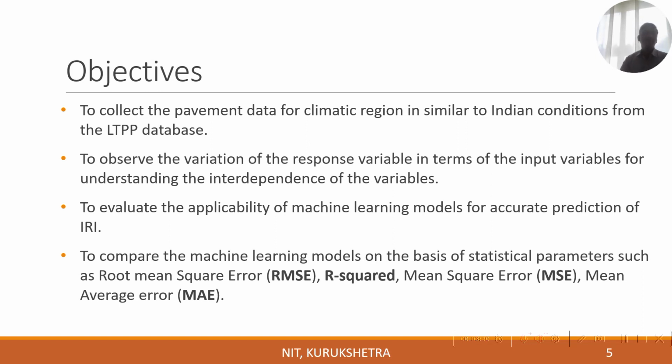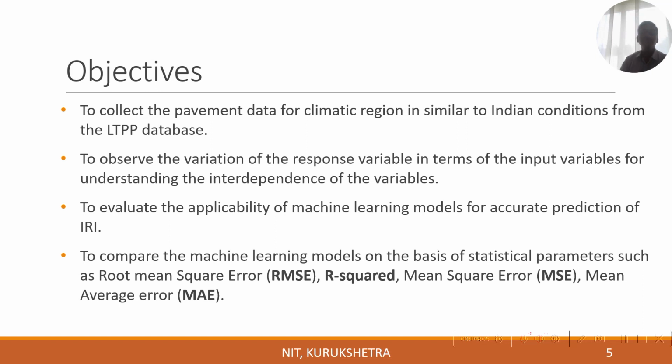The objective of the study is first to collect pavement data for climatic regions similar to Indian conditions from the LTPP database. LTPP is a long-term pavement performance database developed by the US. I will be showing various screenshots of how we collected the data from this website.